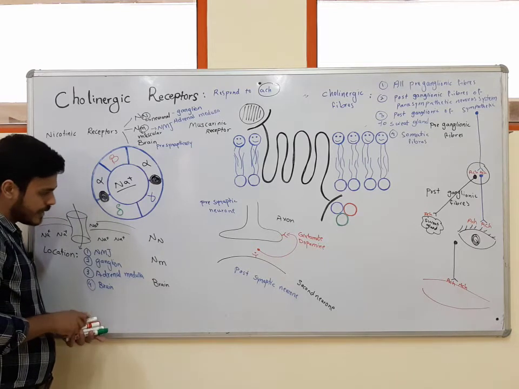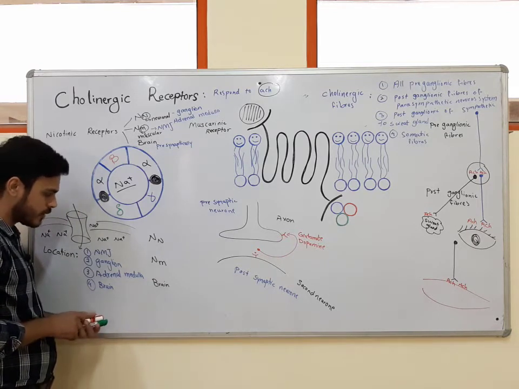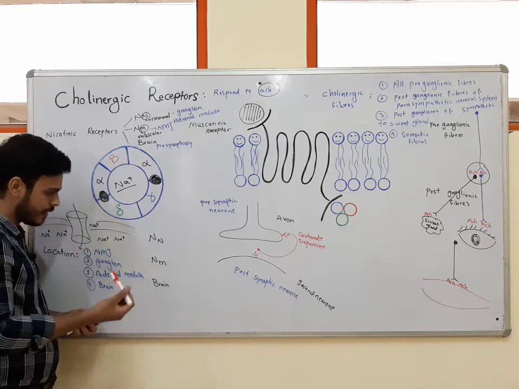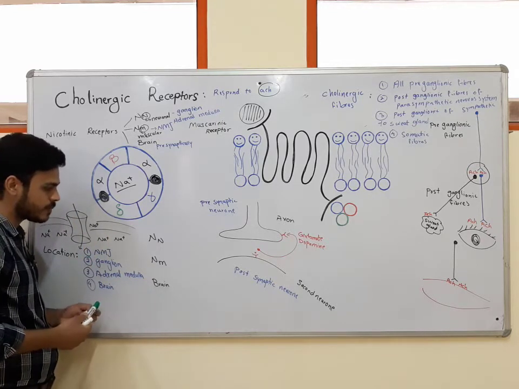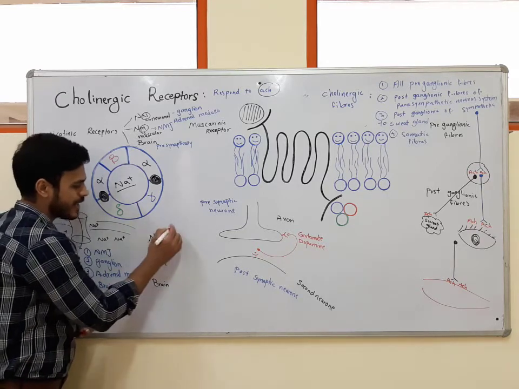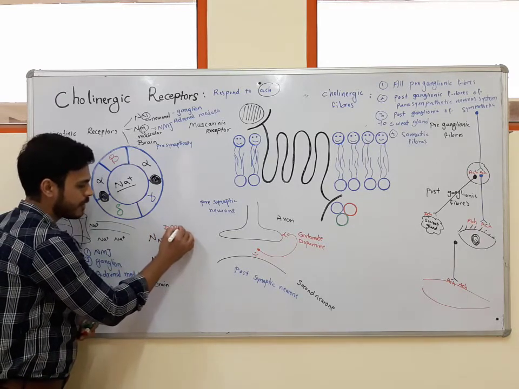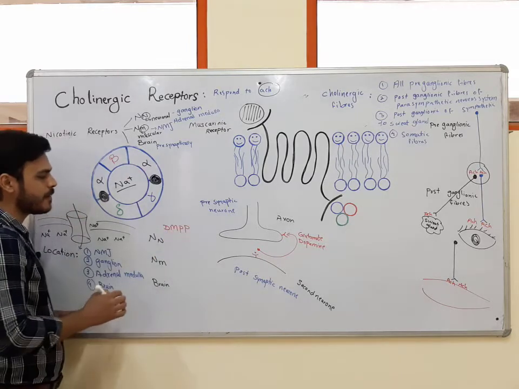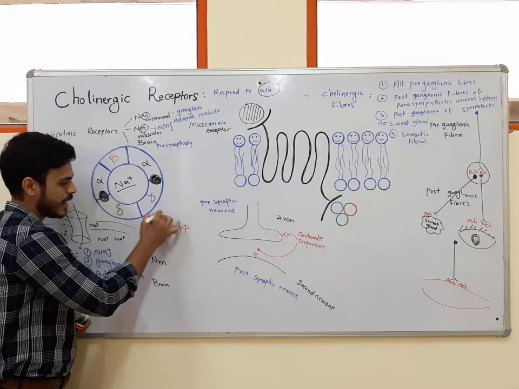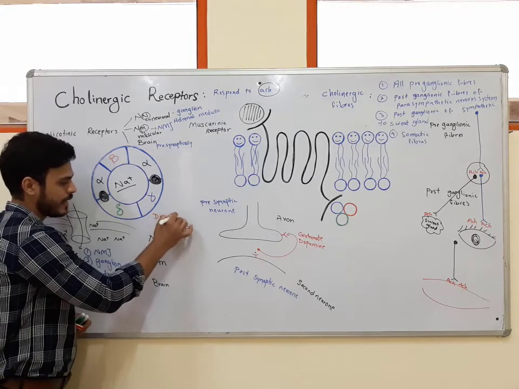First, we'll talk about the agonist and antagonist of NN subtype. I write agonist by red color and antagonist by green color. The agonists for NN subtypes are DMPP. What is DMPP? Dimethylphenylpiperazinium.